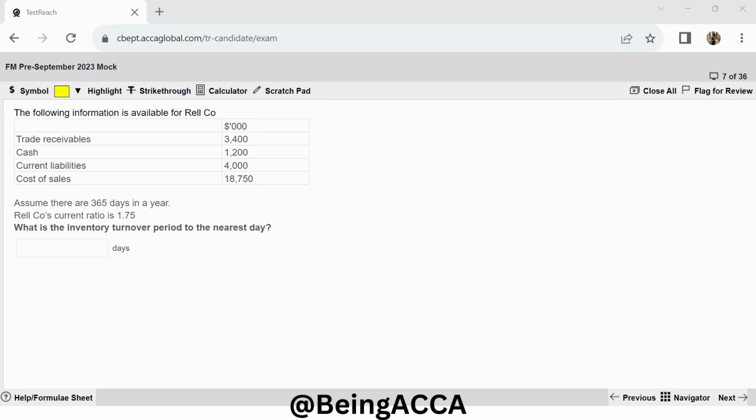So if we use this information to find out our inventory, let's find out how much our inventory is going to be. So we have 3,400 worth of trade receivables, plus we have 1,200 worth of cash, and plus we have current liabilities. The current liabilities total is given to be 4,000. That means if I add inventory, this will come out to be 4,000. So that means the difference from these, I can get my inventory. Actually, we have our current liabilities. My apologies. So plus inventory, and the current liabilities are given to us.